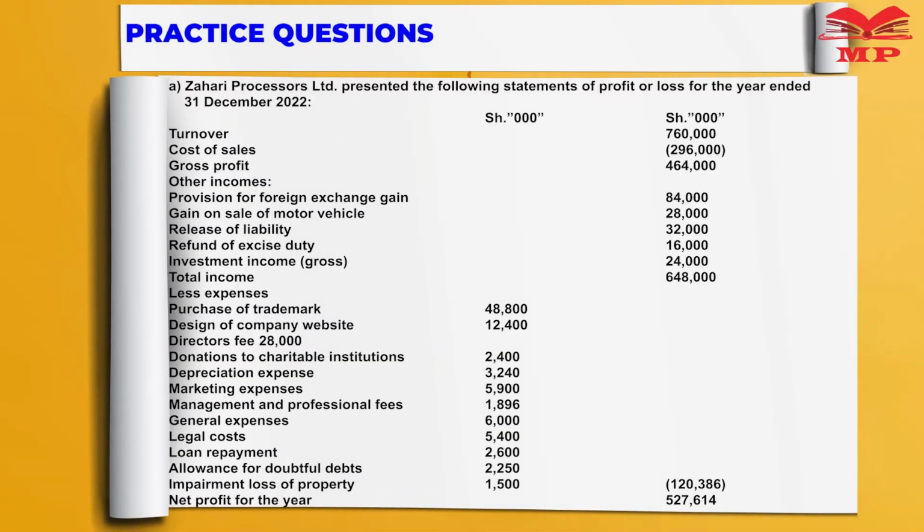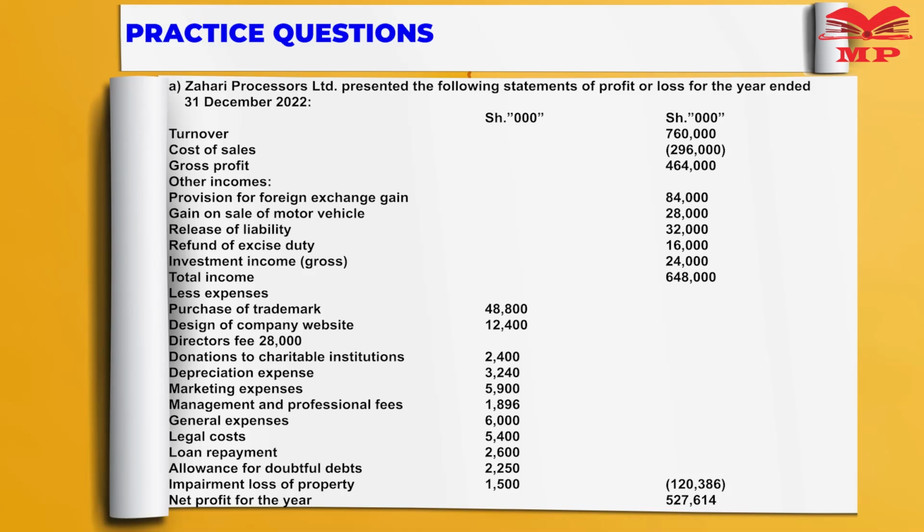This is what the question says. Zahari Processors Limited presented the following statement of profit or loss for the year ended 31st December 2022. We have the turnover, cost of sales, gross profit, other incomes: provision for foreign exchange gain, gain on sale of motor vehicle, release of liability, refund of excess duty, investment income gross, total income.